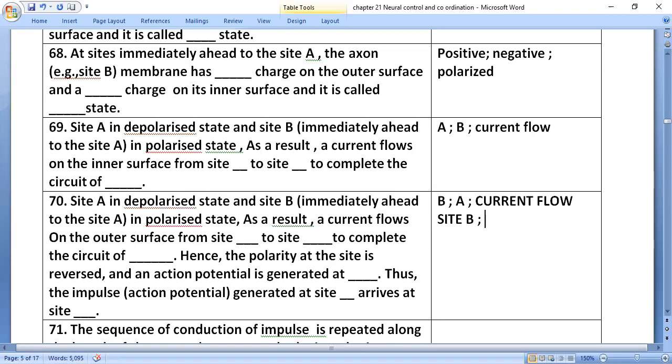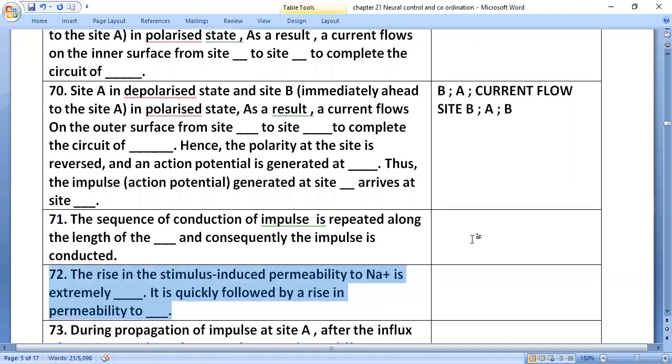Thus, the action potential generated at site A arrives at site B. The sequence of conduction of the impulse is repeated along the length of the axon, and consequently the impulse is conducted.